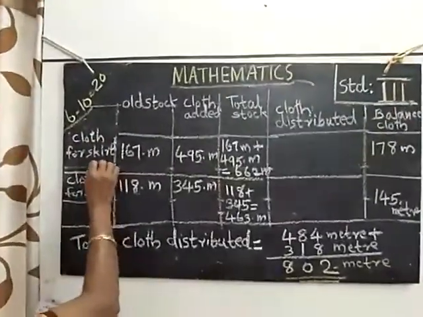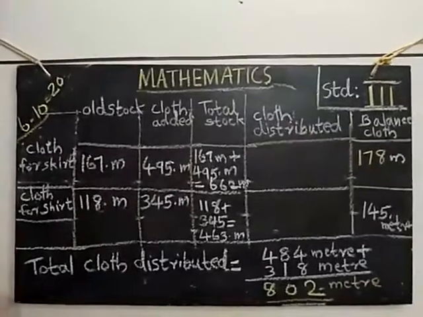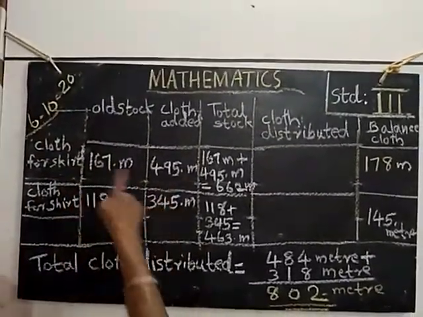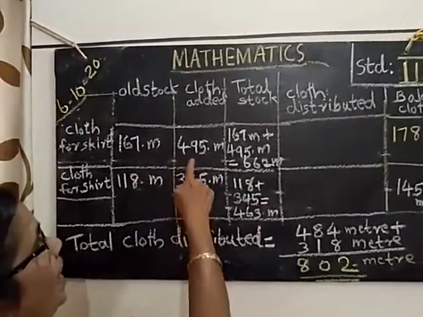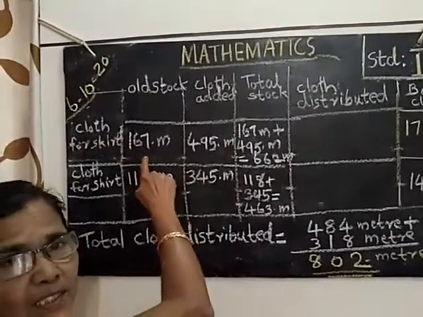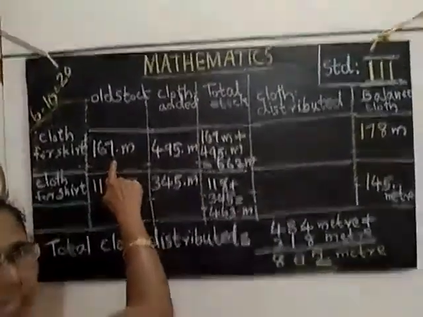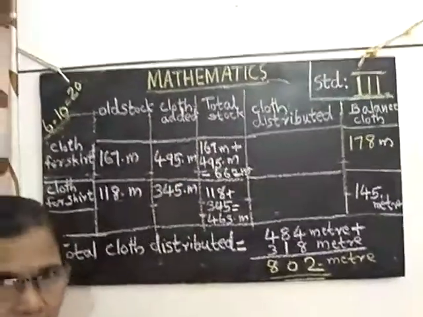Cloth for skirt, 167 meters is there. That is the old stock. Then 495 meters of cloth were added to this 167 meters. This is the old stock they had previously. These 495 meters were newly added.